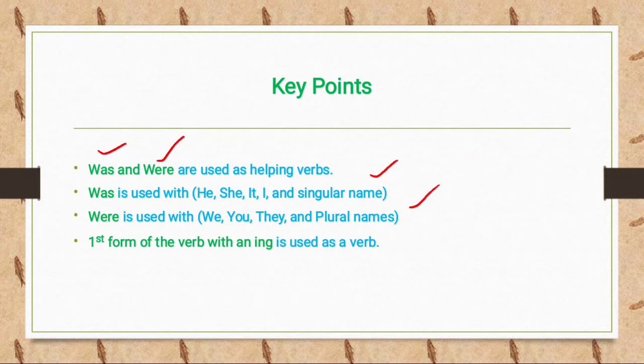First form of the verb with an ing is used as a verb. In every continuous tense we use an ing form, either that is present continuous tense, present perfect continuous tense, the same past continuous tense, past perfect continuous tense, future continuous tense, and future perfect continuous tense. In all these tenses we use an ing form.